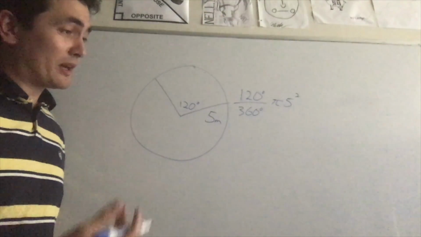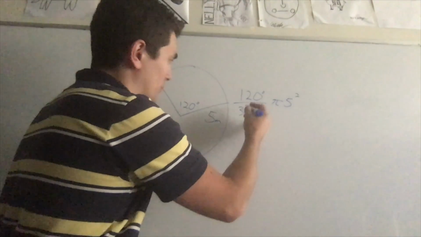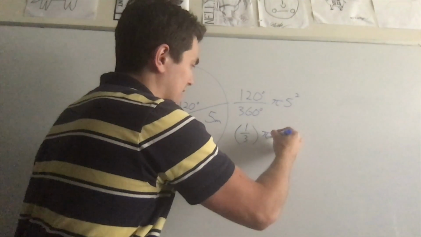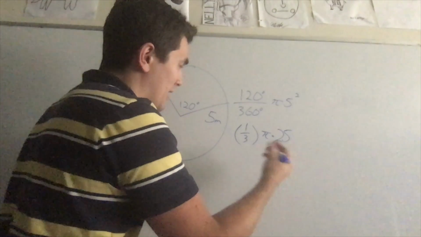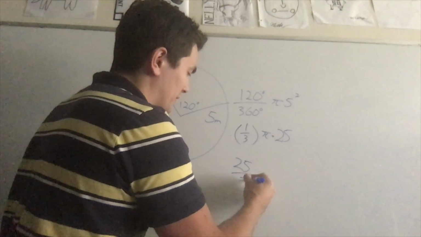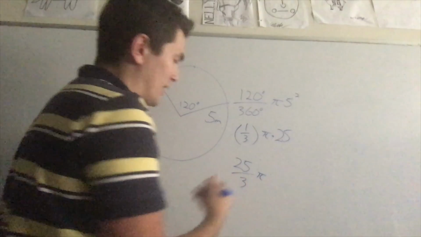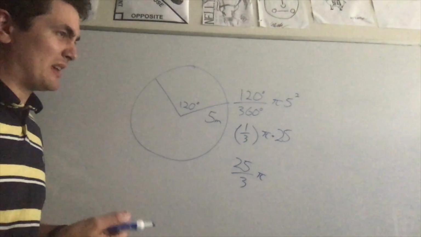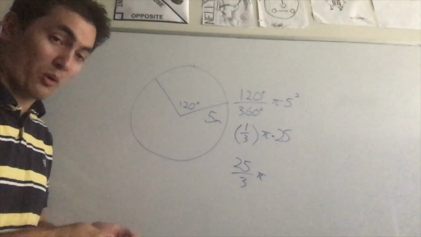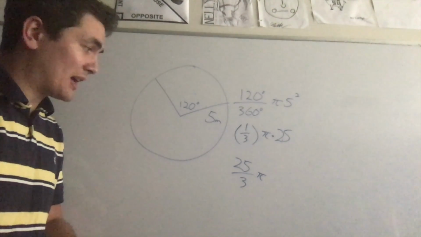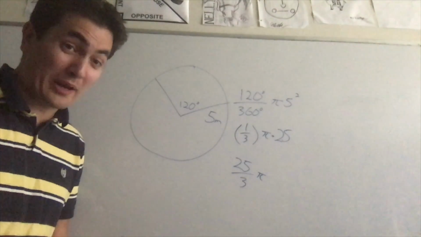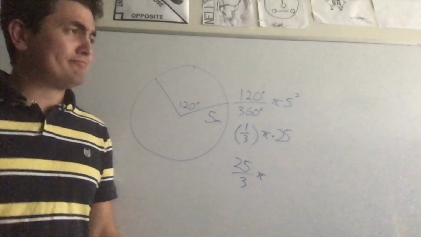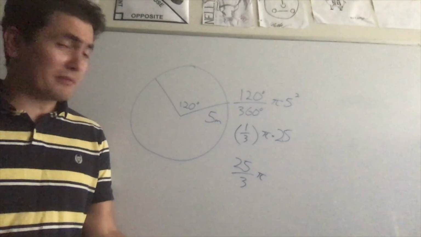You plug it in, and what do you get? 120 over 360 is just 1/3, times pi, times 5 squared, which is 25. So this is 25 divided by 3, times pi. That's a little bit more than 8 times pi, so 8.3 repeating times pi. Not bad. Anyway, that's it. It's really not too bad.